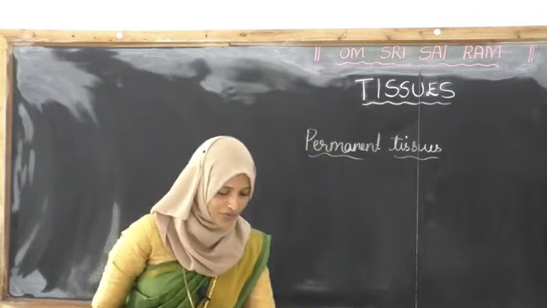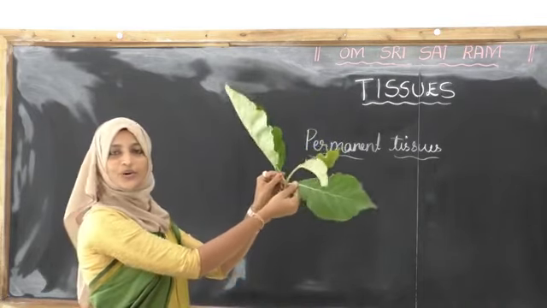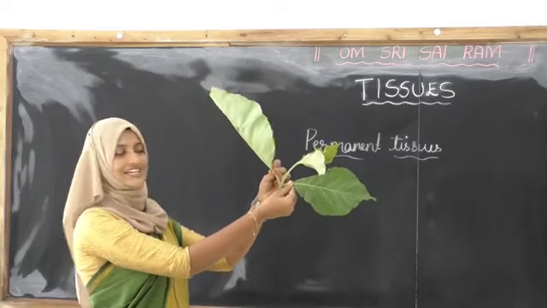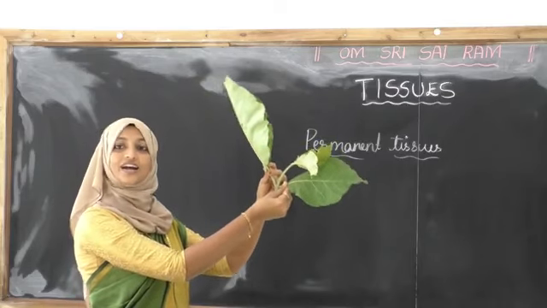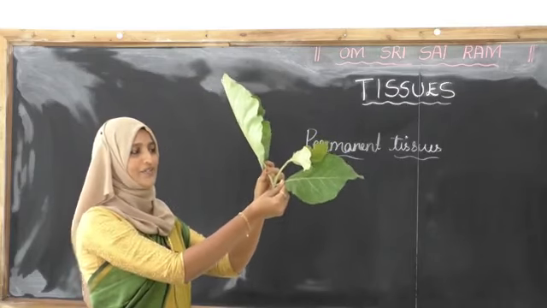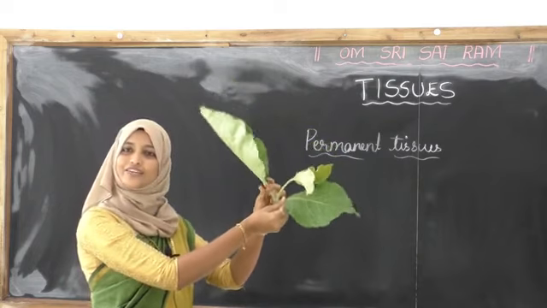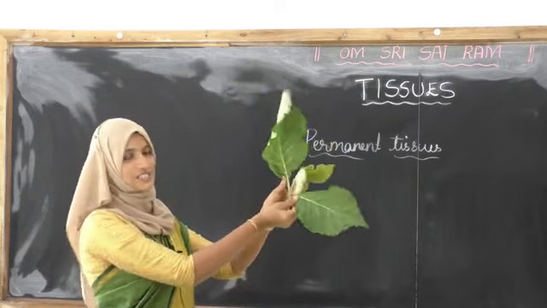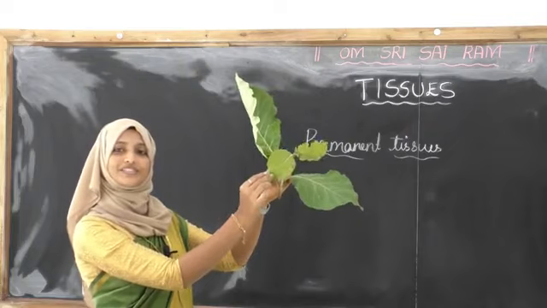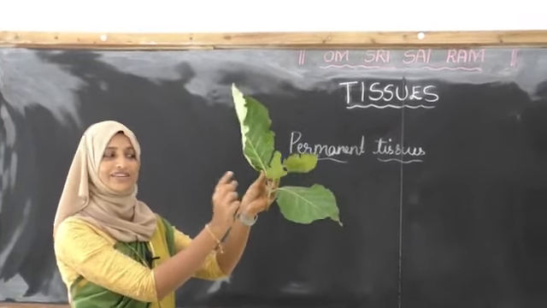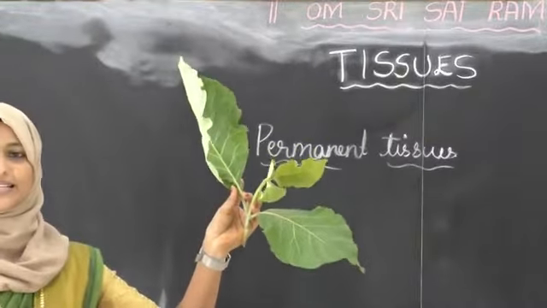Yes. One more thing I will show you. See here, do you know this plant? Which is this? So you have to write the name of this plant. If you can, refer the scientific name of this plant. Okay, this plant. What is your answer? What is your observation? Tell me whether it has permanent or meristematic.